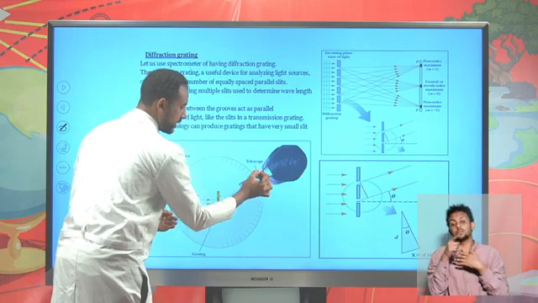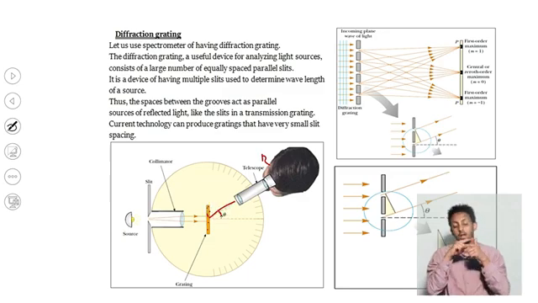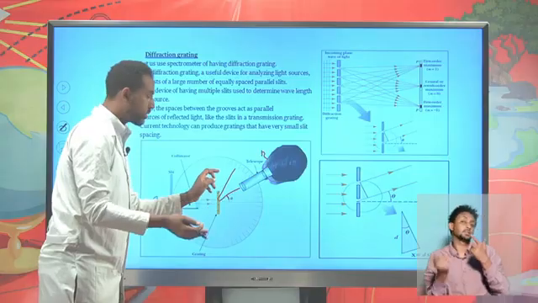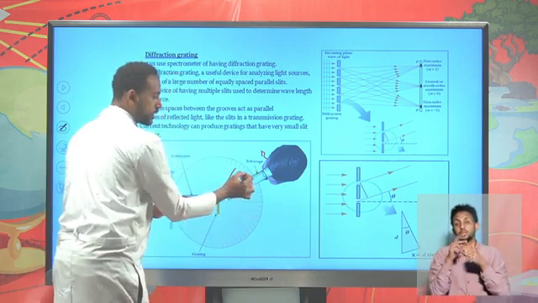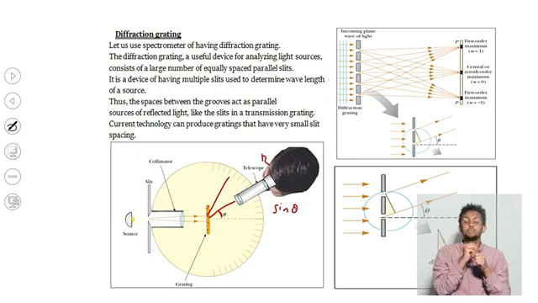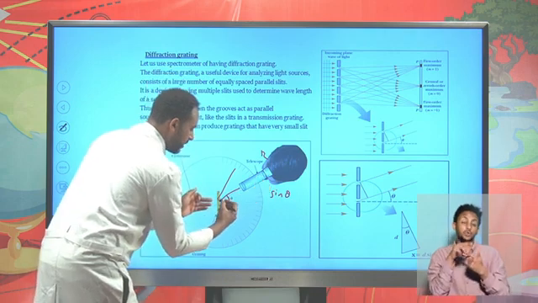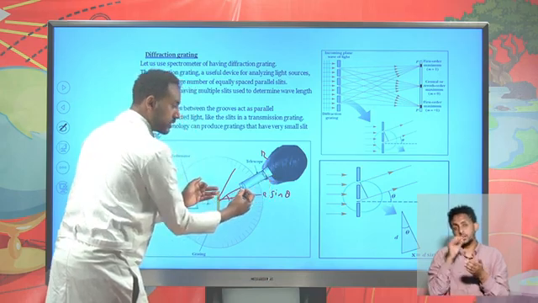For example, you might see red color at this instant, so the angle theta is possible to find, and you might find red many times. In the first order spectrum you see different colors, and again you might find red in the second order of spectrum, and so on. Keeping this in mind, before the second order you can find red in the first order spectrum, and again you can find red in the second order of spectrum.